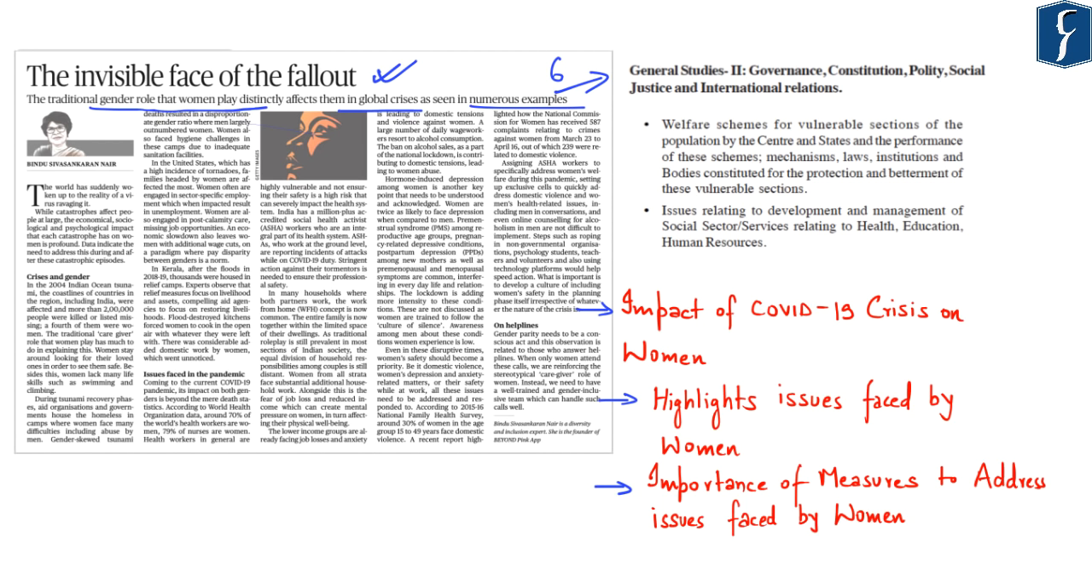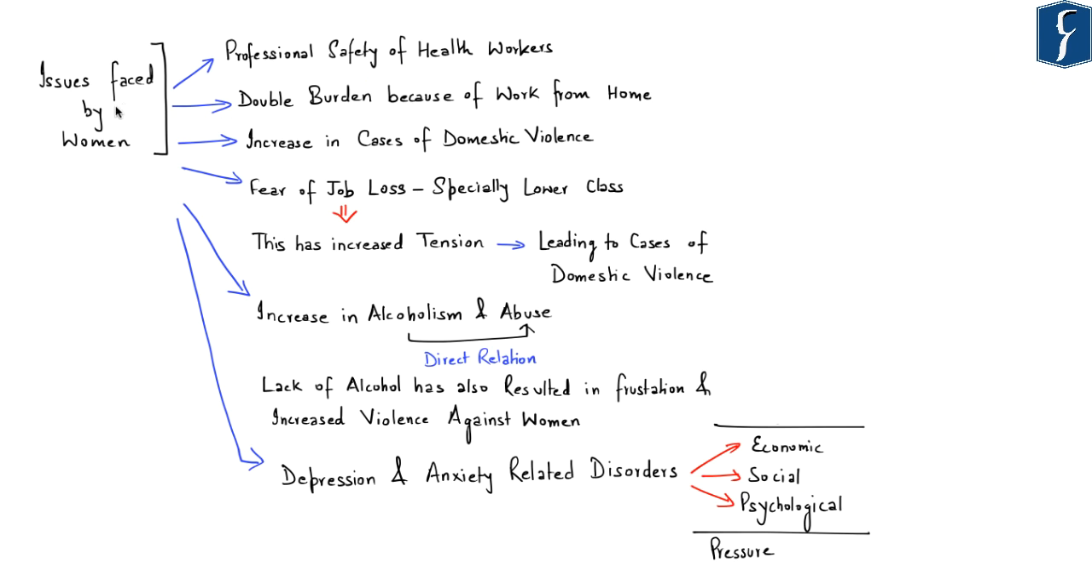So, in this regard, this article has flagged various issues faced by women during the COVID 19 crisis and also highlights the importance of taking various measures to address these issues. So, let us go through these different issues which have been faced by women during the COVID 19 crisis and important measures to address issues faced by women in India. So, the first issue faced by women in the COVID 19 crisis is with respect to professional safety of health workers. Now, most of the frontline health workers, including nurses, ASHA workers, etc., are women.